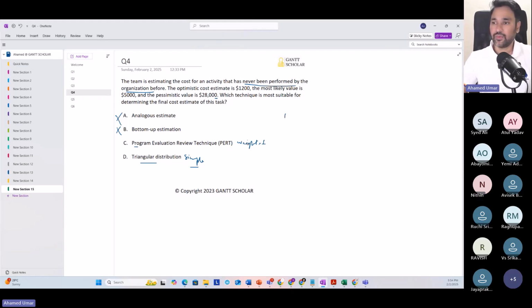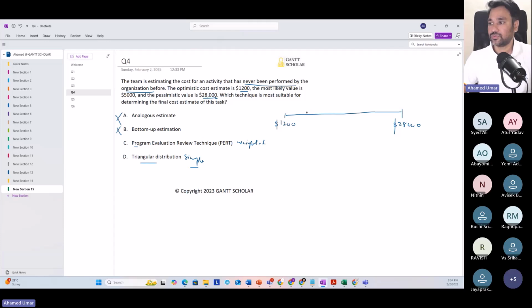Now, when it comes to these numbers, the optimistic value is around $1,200. The pessimistic value is $28,000, right, and the most likely value is $5,000.